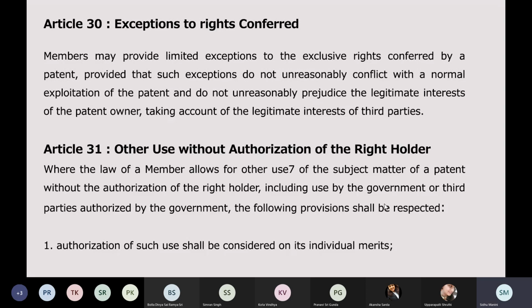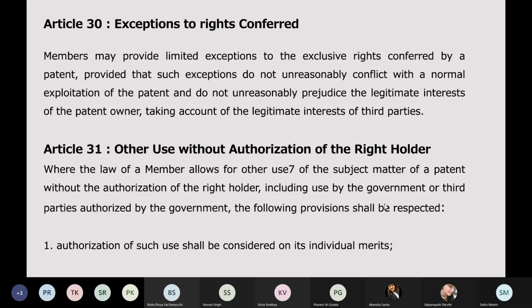Normal exploitation means, when a patentee is getting a right, what is his normal exploitation? That he gets money out of his invention by selling it, by using it, by licensing it. He can assign it. He can exercise any right as a patent holder. I cannot put any exception that conflicts with the normal exploitation of the patent. So the first condition is it should not unreasonably conflict.